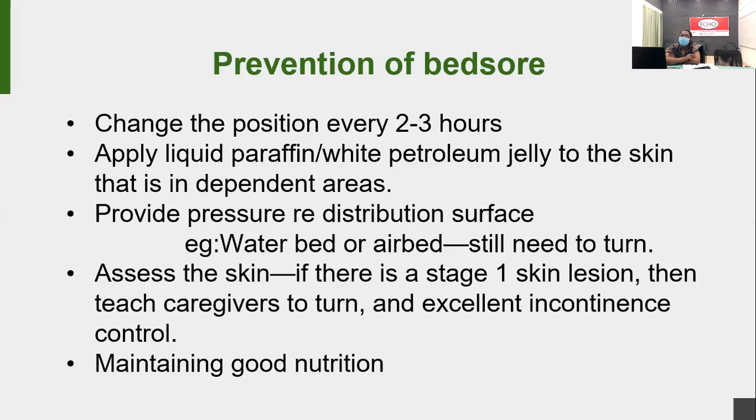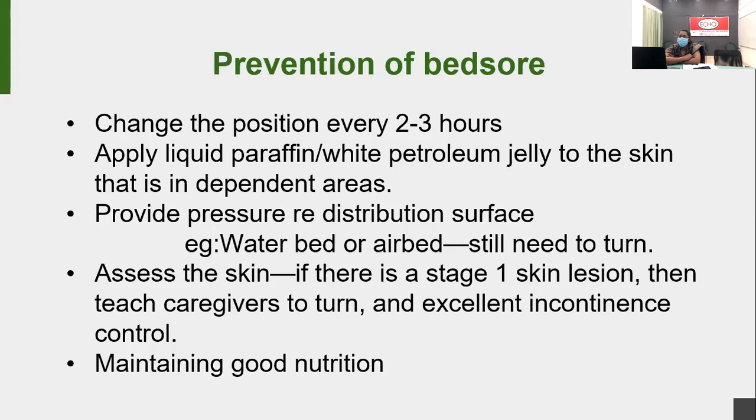Otherwise, they don't know. If you tell them they have to change the position every 2 to 3 hours, they will know. Otherwise, pressure sore formation will occur. That message we need to convey to them. And when we change the position, they have to inspect the pressure points and apply liquid paraffin.